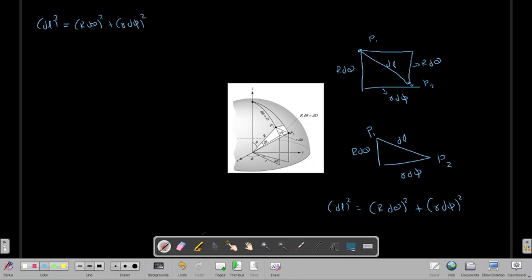Since you know from this that small r can be written as capital R into sine theta, just the projection on this axis, if I take the derivative, dr will be R cos theta into d theta.